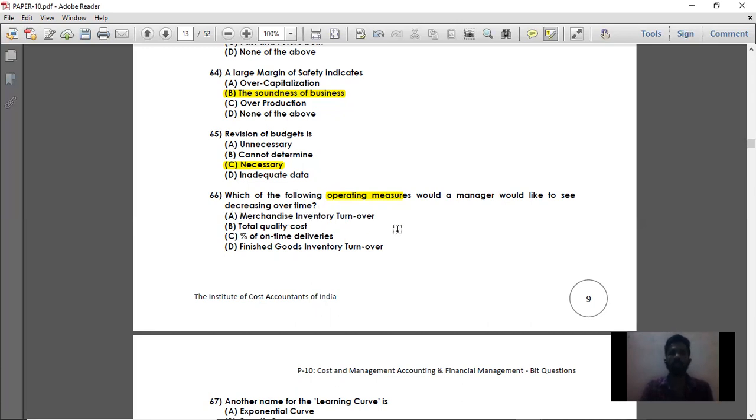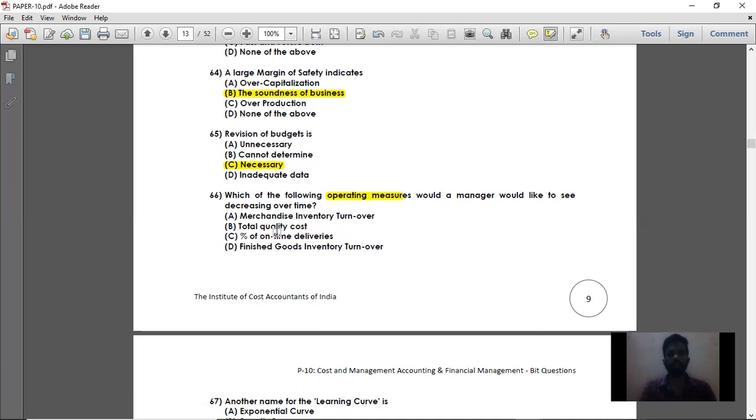But only when inventory turnover is increasing is the business more profitable and sound. That is, when inventory turnover is increasing, the business is sound, whereas when inventory turnover is falling or decreasing, the business is not doing well. So option A is not correct.